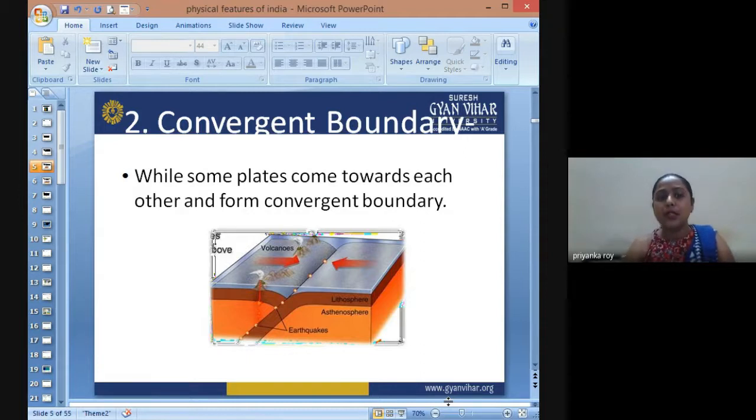Okay, so on the margins of the convergent plate boundaries, we find volcanoes. The majority of volcanoes are on the convergent plate boundaries. There are some volcanoes on the divergent plate boundaries. They are the fissure types of volcanic eruptions on these types of plate boundaries.